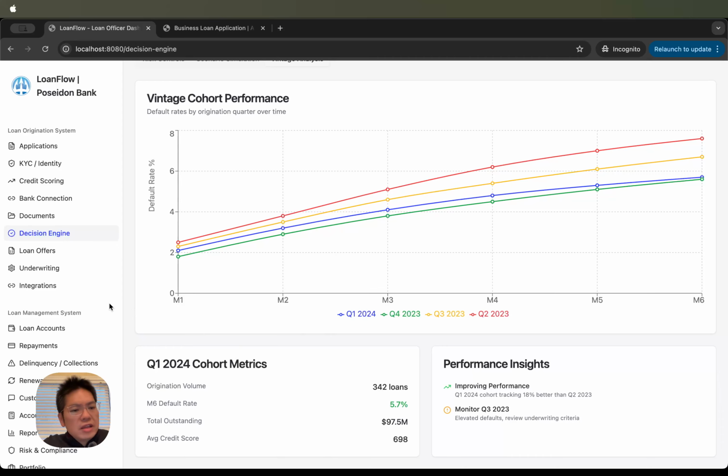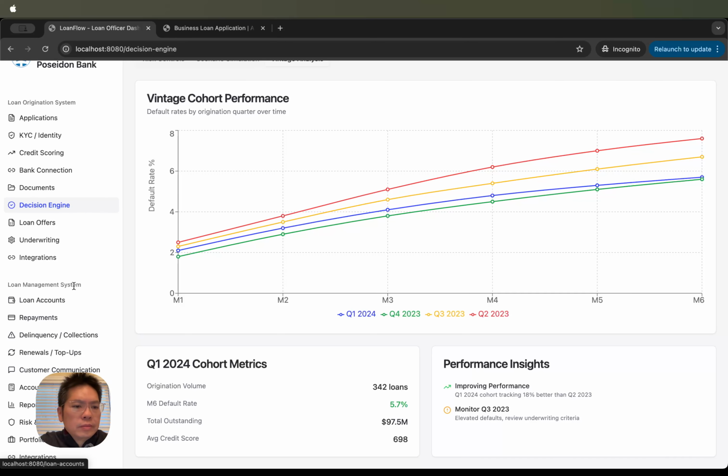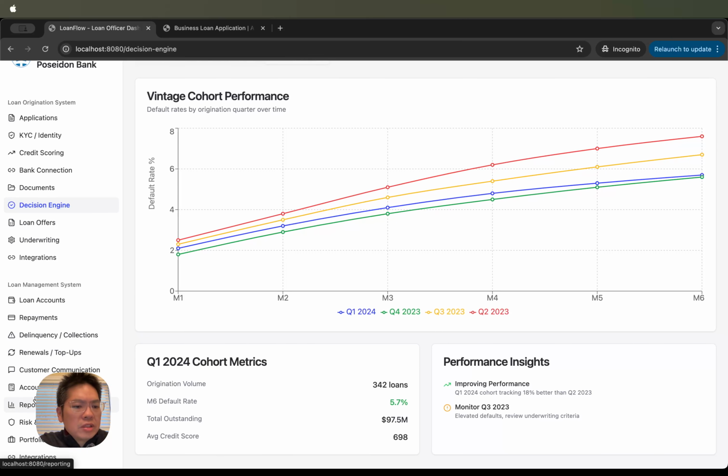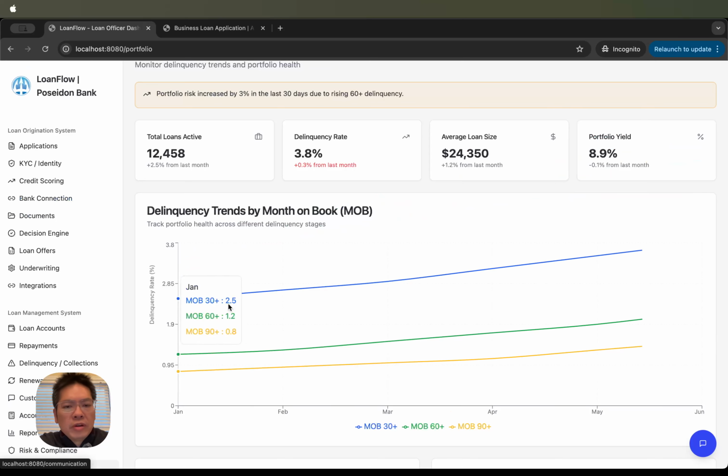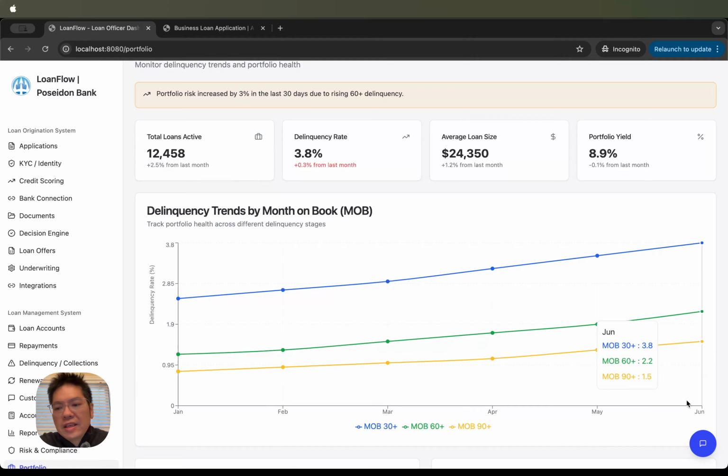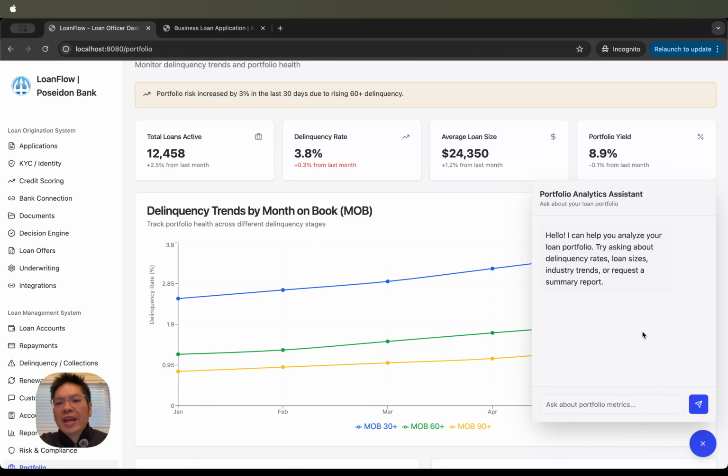All right, so now, if we wanted to know more about the portfolio and overall the applications coming in, there are all these different modules that you can sink your teeth into, right? I'm just going to focus on the next one, which is the portfolio analysis. The nice thing here is we have incorporated AI, so we can start by asking questions.